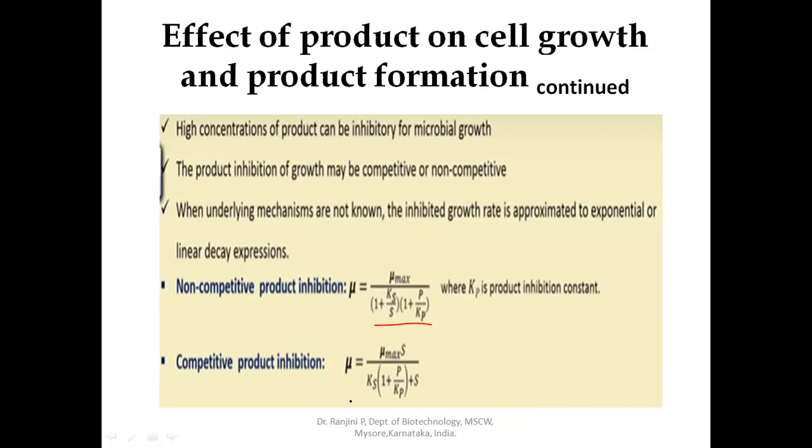Similarly, competitive product inhibition can be calculated. Mu is equal to mu max into S divided by Ks into (1 plus P divided by Kp) plus S. P is the product concentration. Kp is the product inhibition constant.